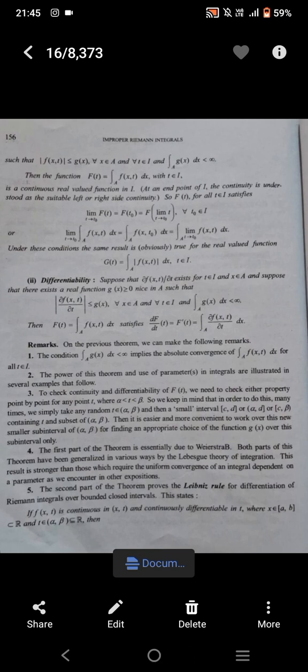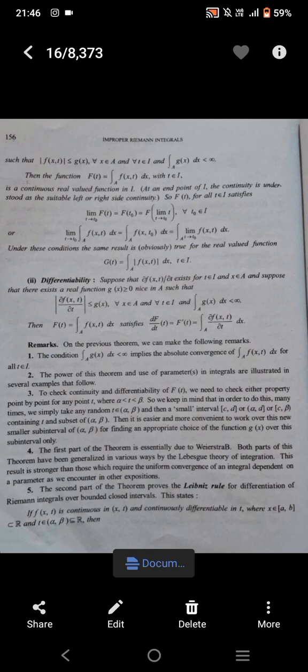and the limit as t tends to t naught of the integral over A of f of x comma t dx is equal to the integral over A of f of x comma t naught dx, which is equal to the integral over A of the limit as t tends to t naught of f of x comma t dx. Under these conditions, the same result is obviously true for the real valued function G of t equal to the integral over A of the modulus of f of x comma t dx. Here, t belongs to I. The other part of this theorem is differentiability.